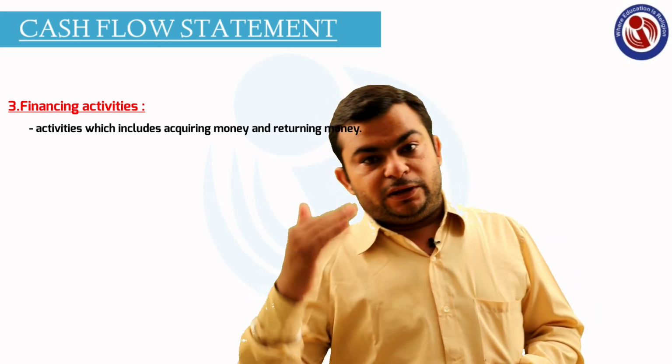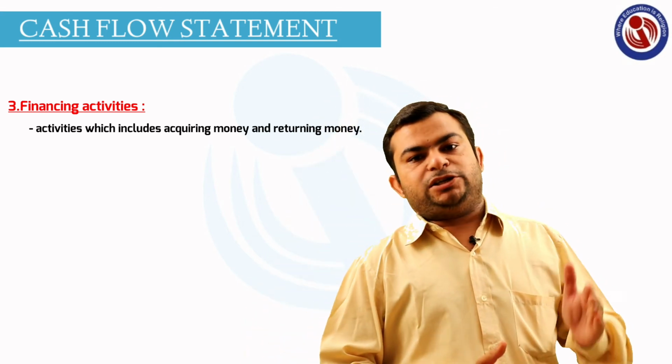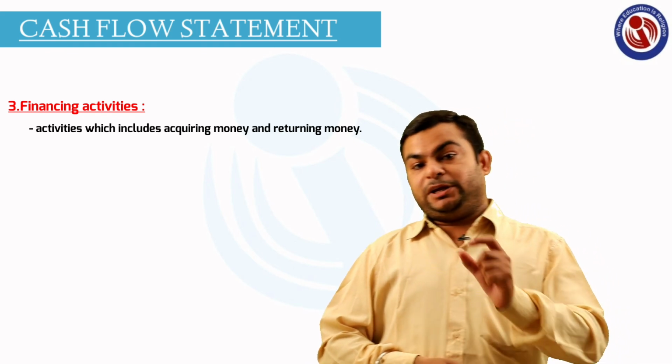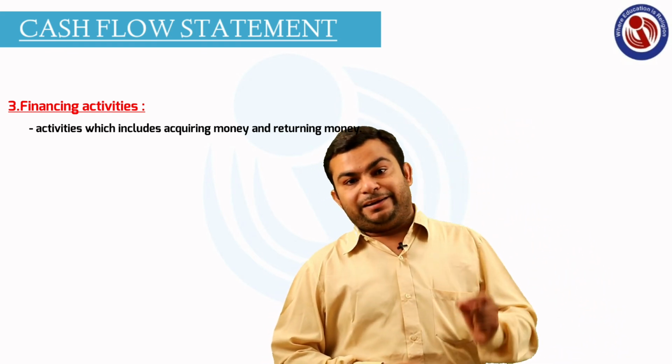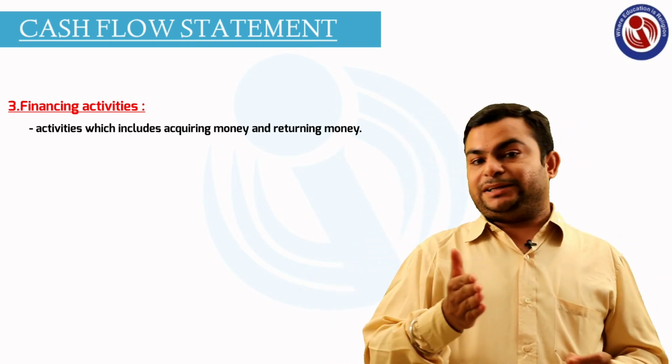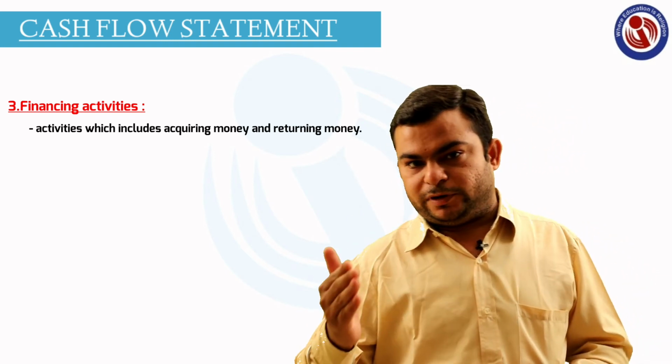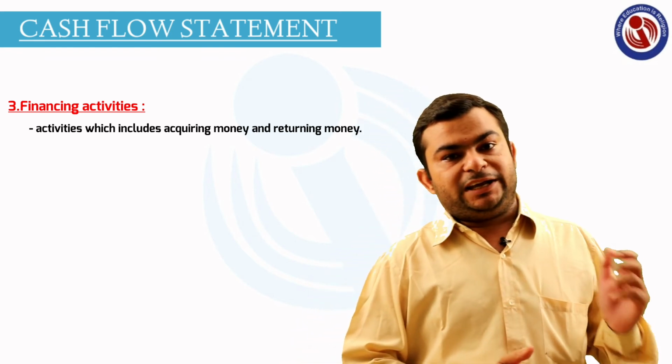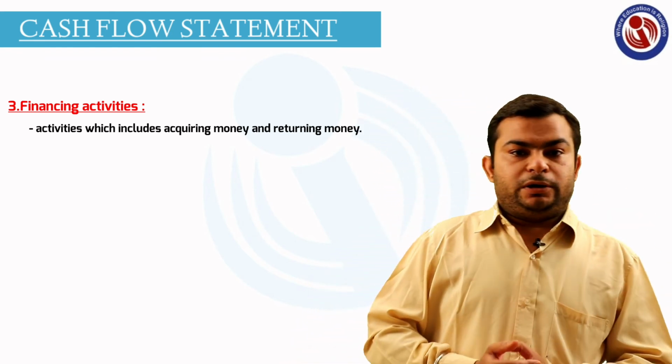In the same way, the net difference of cash inflow and cash outflow will be called net cash flow from the financing activity. As in investing activity, the difference of inflow and outflow will be called net cash flow from the investing activity.